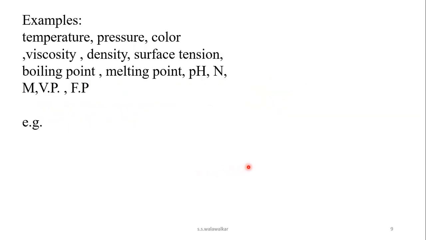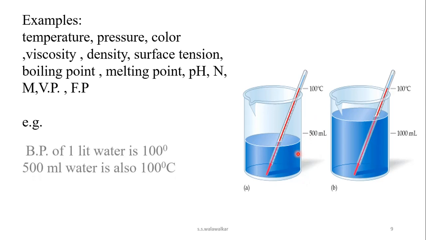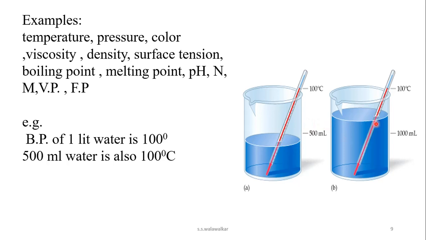For example, see here, two beakers are there. One contains 1 liter water and the second beaker contains 500 ml water. Now both have the same boiling point, whether the water is 1 liter or water is 500 ml. Boiling point of water is same, that is 100 degree Celsius. It does not depend upon the volume or quantity or amount of substance, and therefore it is what?